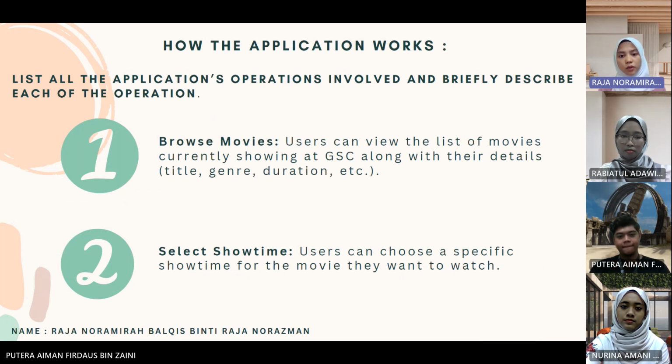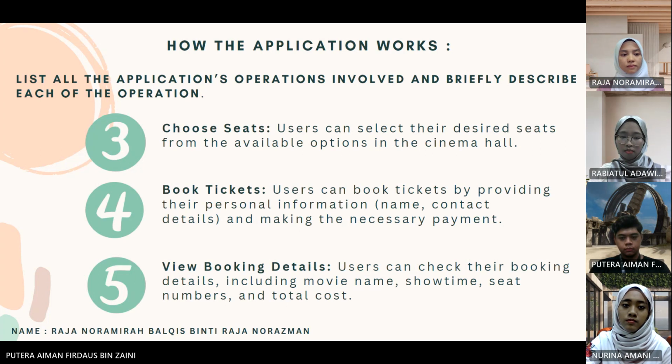Browse movies. Users can view the list of movies currently showing at GSC along with their details. Select showtime. Users can choose a specific showtime for the movie they want to watch. Next. Choose seat. Users can select their desired seat from the available options in the cinema hall. Book ticket. Users can book tickets by providing their personal information and making the necessary payment. View booking details. Users can check their booking details, including movie name, showtime, seat number, and total cost.